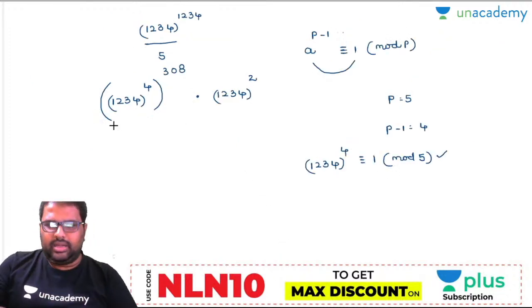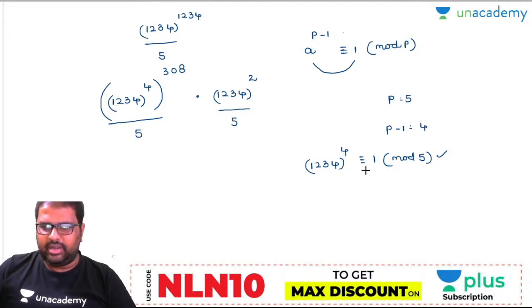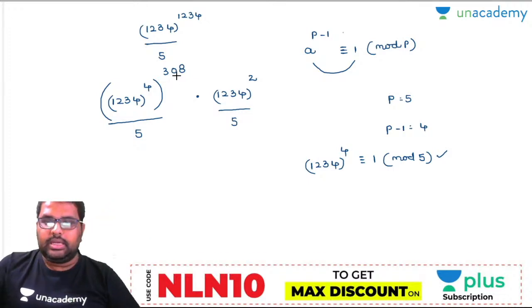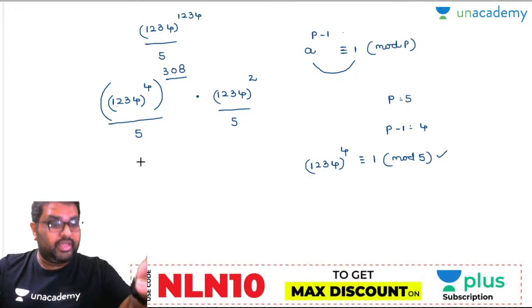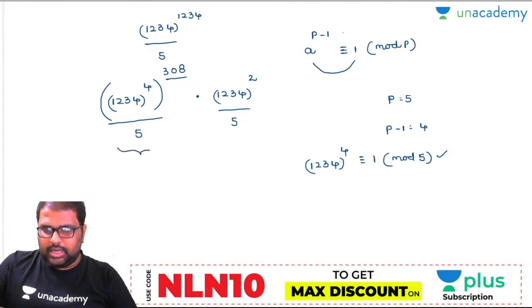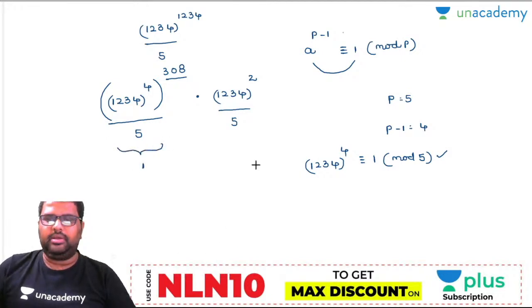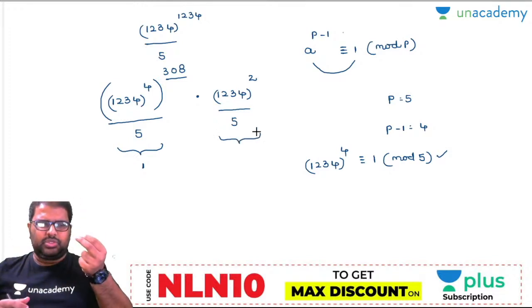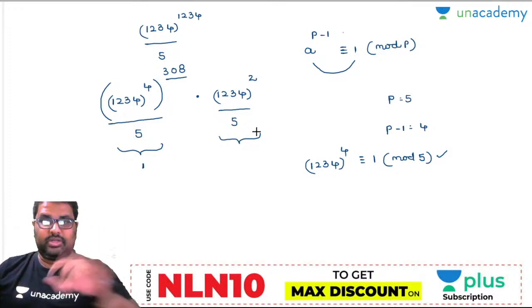Now see here, I will divide this part by 5, and this part by 5. If you closely observe, it is in the format of 1234 whole to the power of 4 divided by 5, remainder is 1. How many 1234 whole to the power of 4s are there? 308 are there. Now you can use 5 as the divisor 308 times. For each expression, the answer is 1. So automatically your answer will be 1 for the left hand part. Come to the right hand part. The starting explanation will be a little slow, but question solving will be very fast once you understand this.